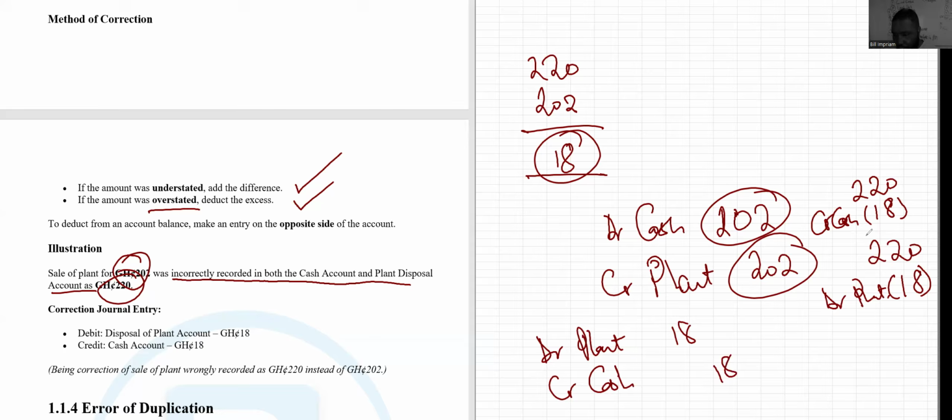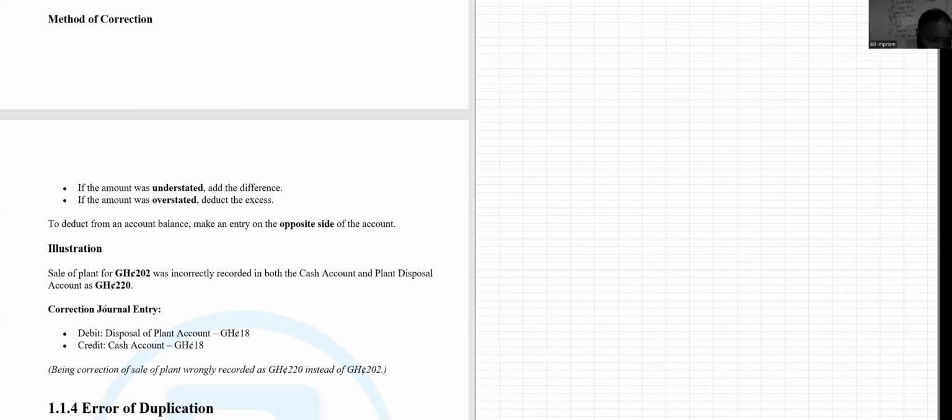So this one reduces to become 202 and this reduces to also become 202. So that is how this is done. And the narration will be: being correction of sale of plant wrongly recorded as 220 instead of 202. You can say being correction of an overstatement of the sale of plant. It's still understood, right? There's no one right way of writing narrations. Just go with the flow. All right, so that was it.